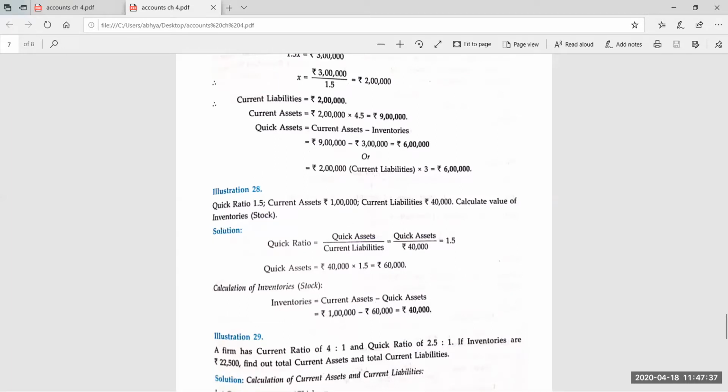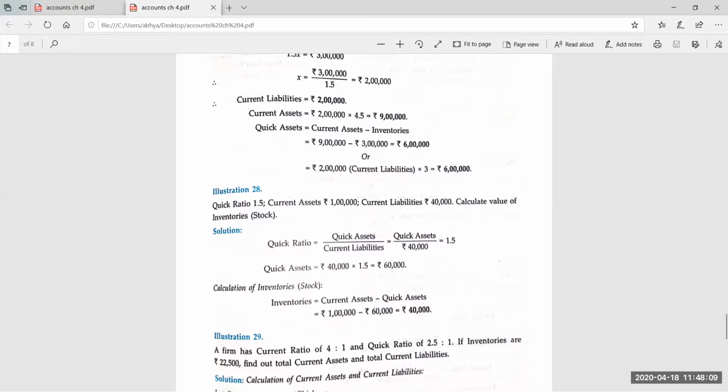Difficulty level is increased in this question. Again, use X. Current liabilities, take X. Find out current assets by using that X. Current assets are 4 times of current liabilities and quick assets or liquid assets are 2.5 times the current liabilities. So the current assets will be 4x and the liquid assets will be 2.5x.